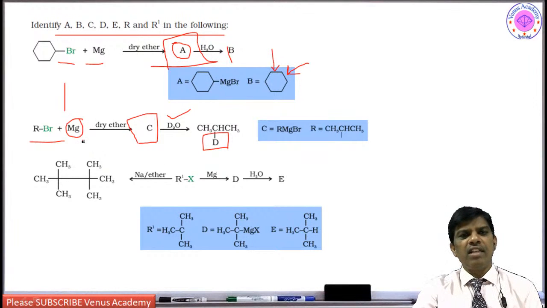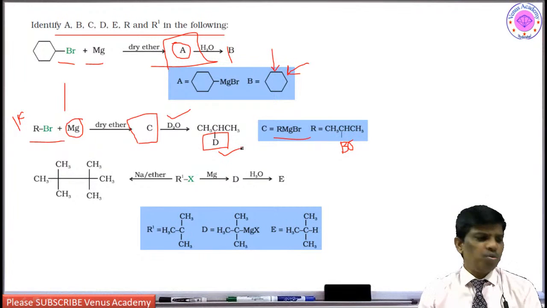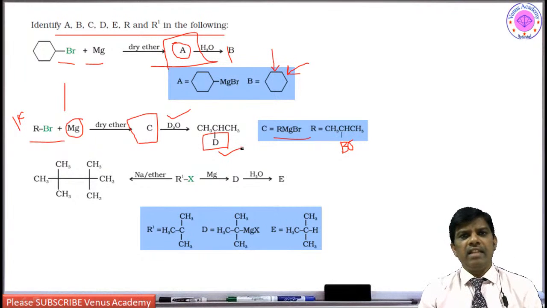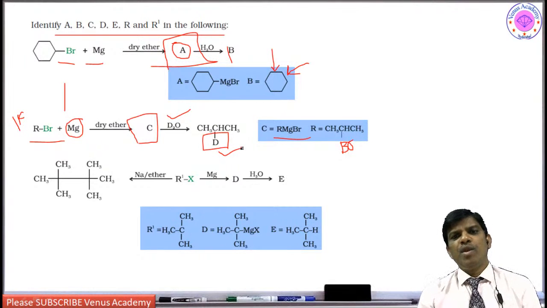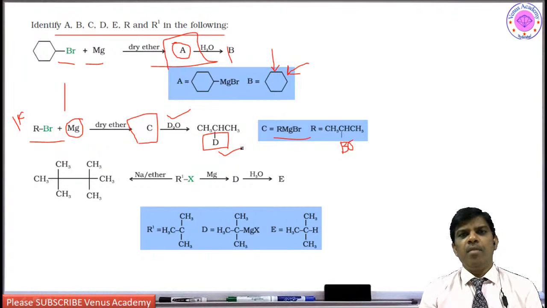So they are asking what is R. So R is CH3, CH, it is bromo here. So it is going to form alkyl magnesium halide, and this alkyl magnesium halide is going to give deuterated compound. This is one of the ways to prepare deuterated alkanes. Deuterated alkanes are very important compounds even in NMR, because deuterated compounds are used as organic solvents in NMR spectroscopy to dissolve the organic compound.